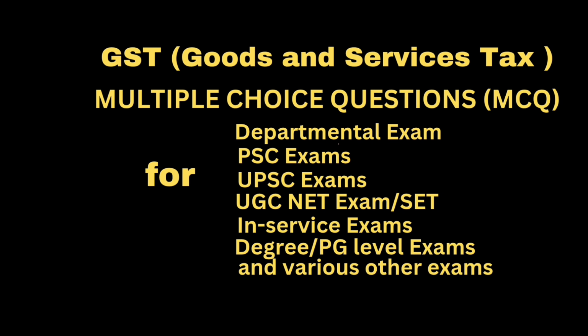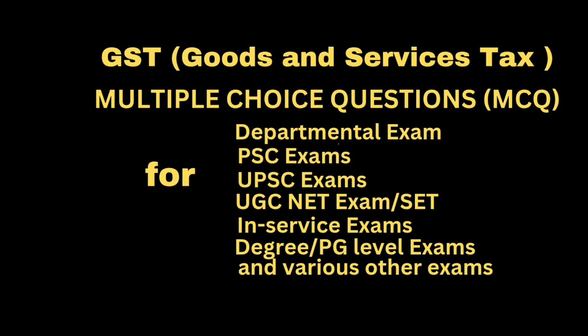Question: value of supply of lottery run by state government shall be deemed to be, answer, 100 by 128 of the face value of ticket or 100 by 128 of the price as notified in the official gazette by the organizing state, whichever is higher.